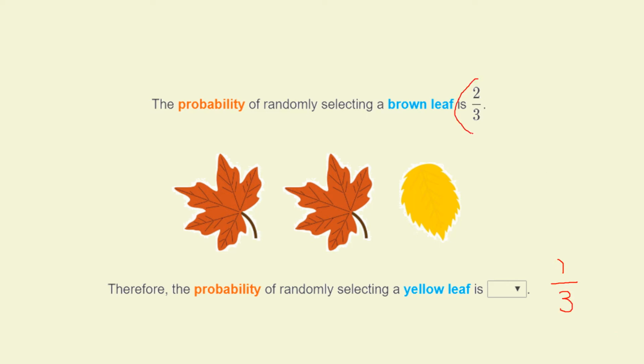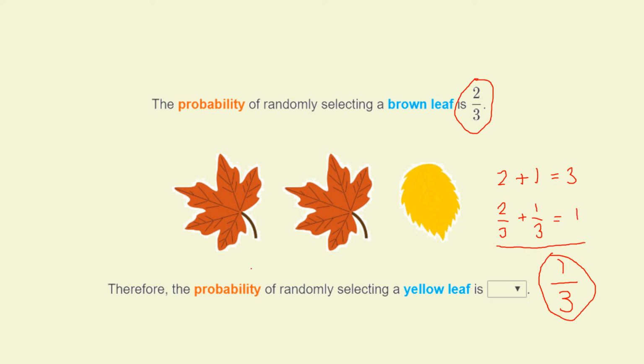Notice what we got here, 2 out of 3 and 1 out of 3. The numbers on the top add up to 3, don't they? Yeah, the 2 plus the 1 add up to 3. And 2/3 add 1/3 adds up to 1. You'll always get that. So if the probability of something happening is 2/3, the probability that it doesn't happen is 1/3. These probabilities add up to 1.